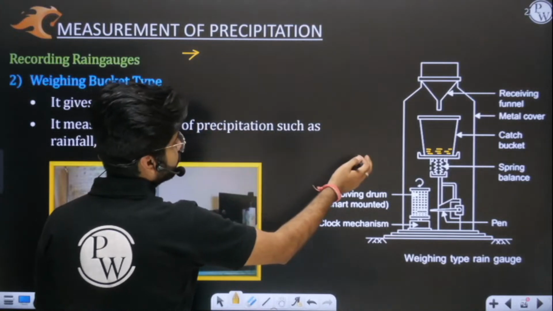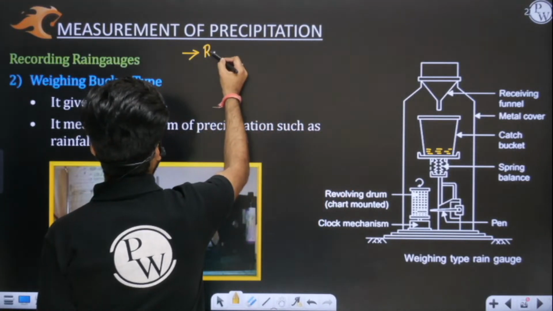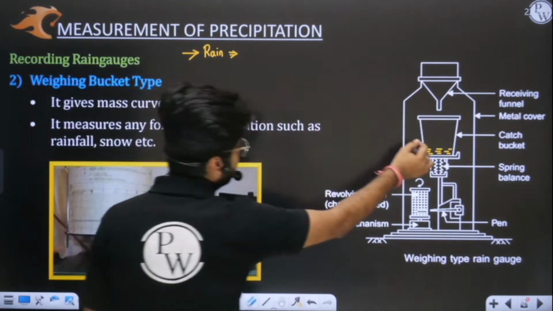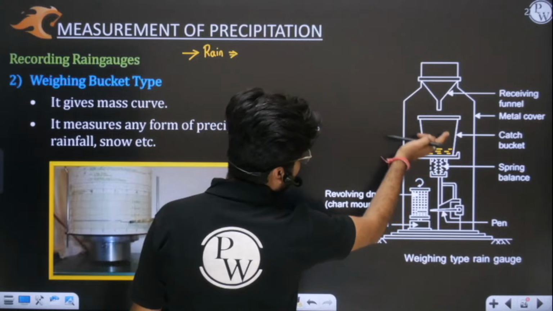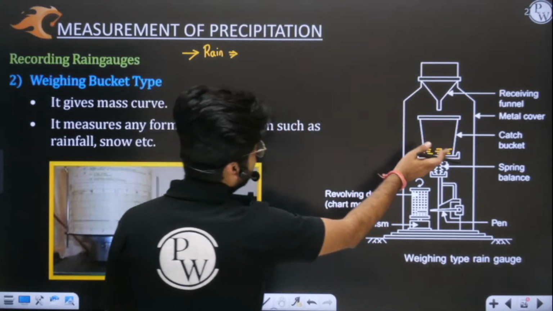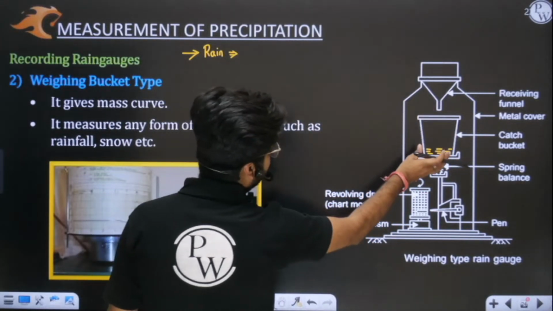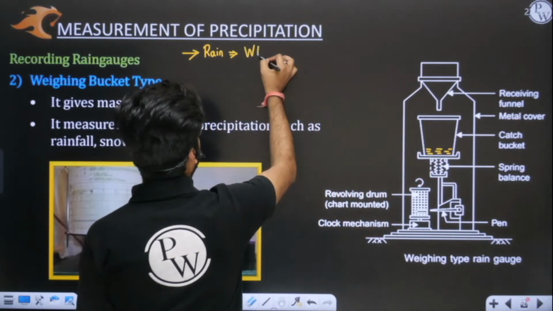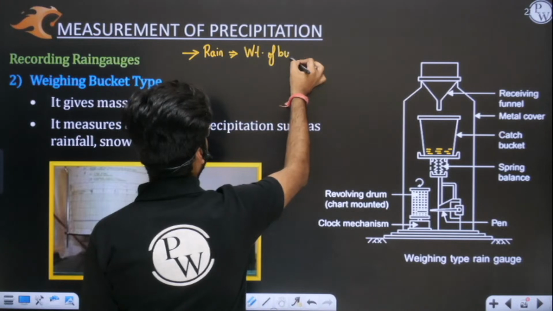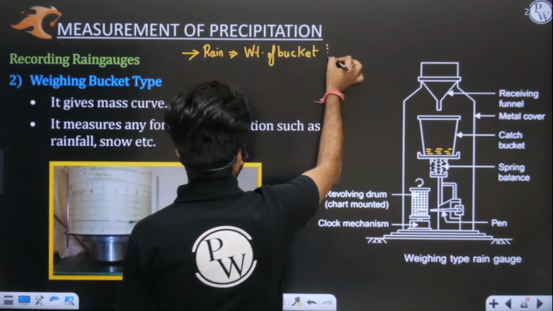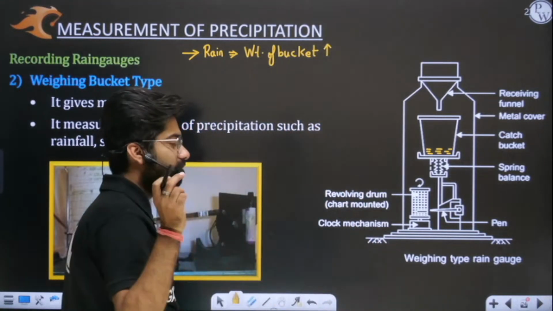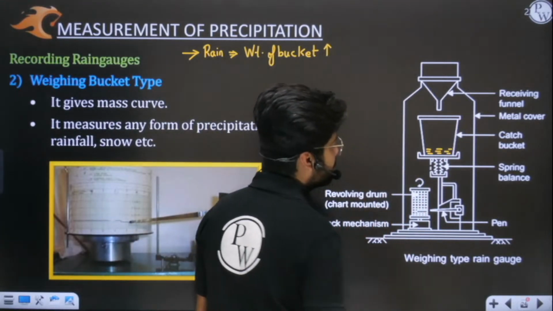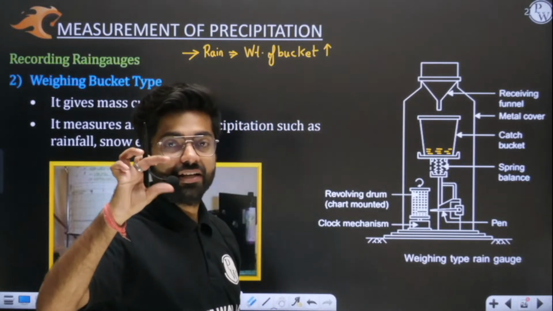When rainfall is happening continuously, the level of water is increasing. When the level of water is increasing, the weight of this bucket increases. Sir, this is very, very simple to understand. And the moment the weight of the bucket is increased, this spring will get compressed.